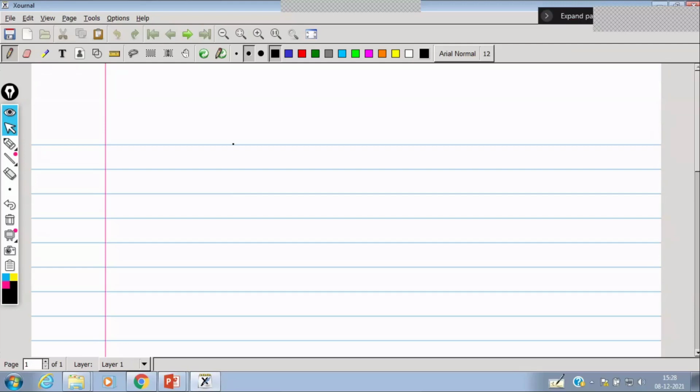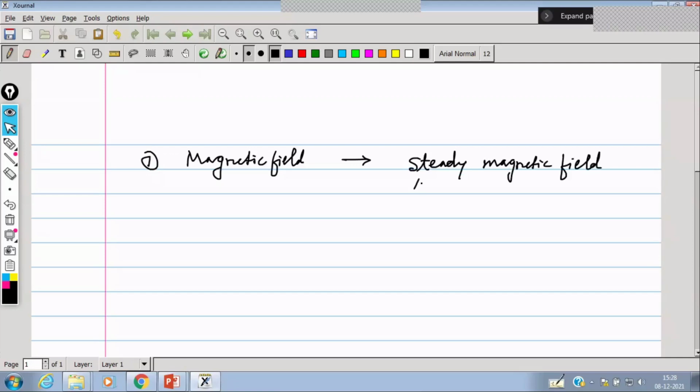One is the magnetic field. There are different types of magnetic field. One is a steady magnetic field. The other is a dynamic magnetic field.